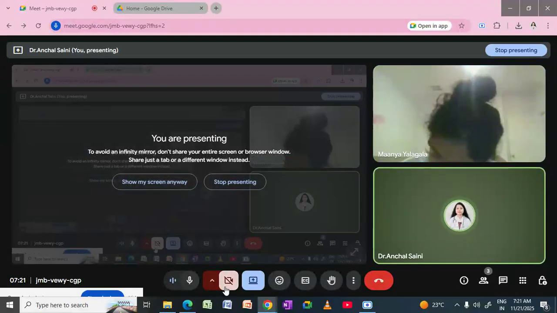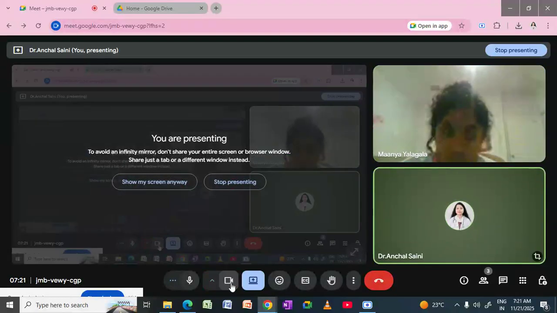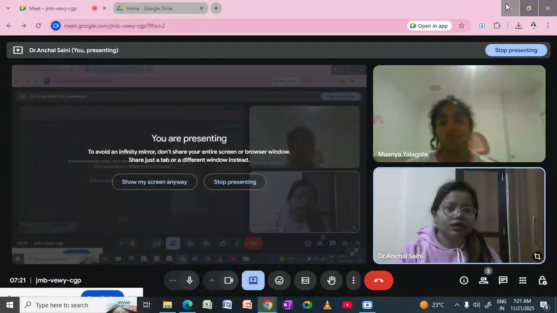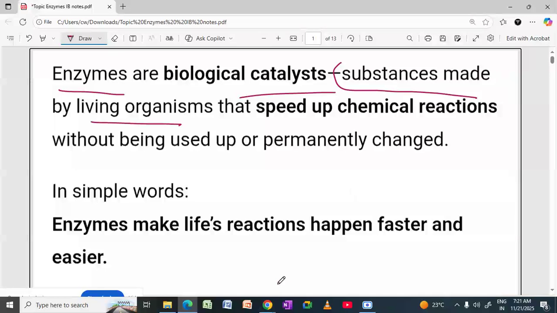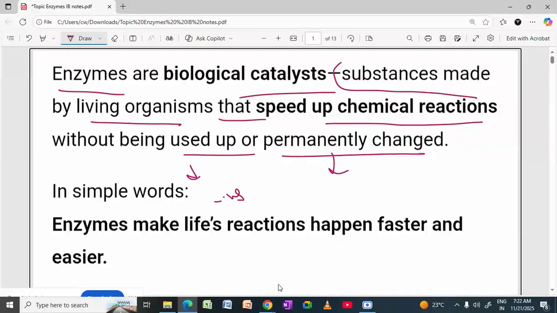Here the question arises why I am saying the term biological catalyst. Bio means what? Bio means living. So they are the substances which are produced, or I can say made, by living organisms, and in turn they speed up chemical reactions without being used up or permanently changed. They are not used up in the reaction. Enzymes are not consumed in your chemical reaction, and there is no permanent change in your enzyme.